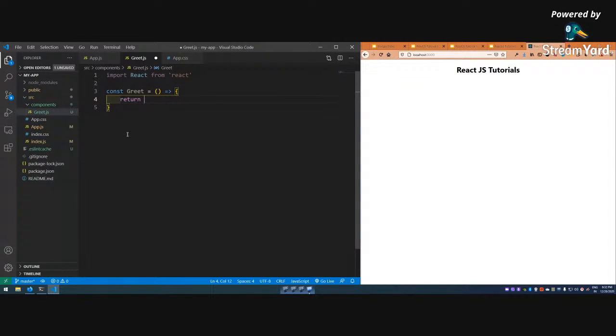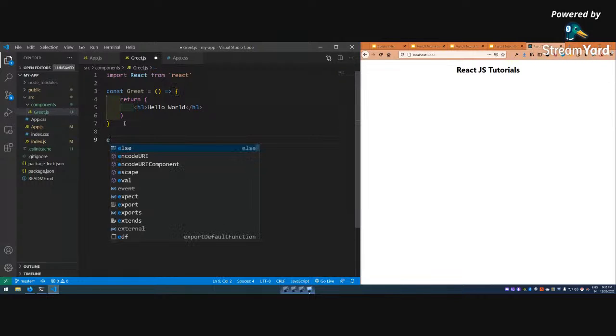Everything in React, whether it's functional or class based, you have to return something. So like this, h1 or maybe h3, hello world, I will type.